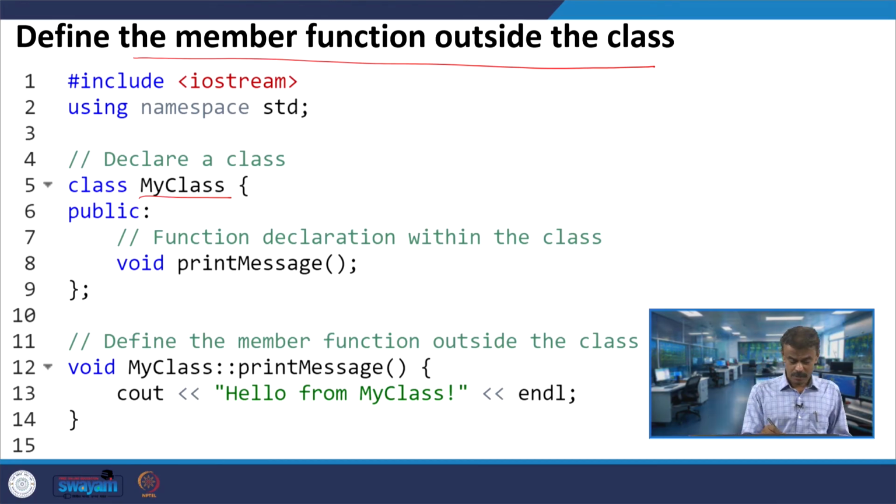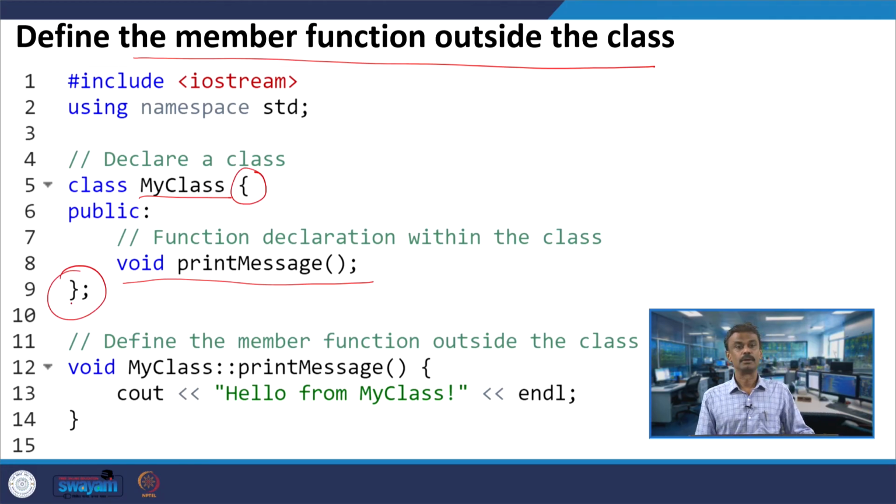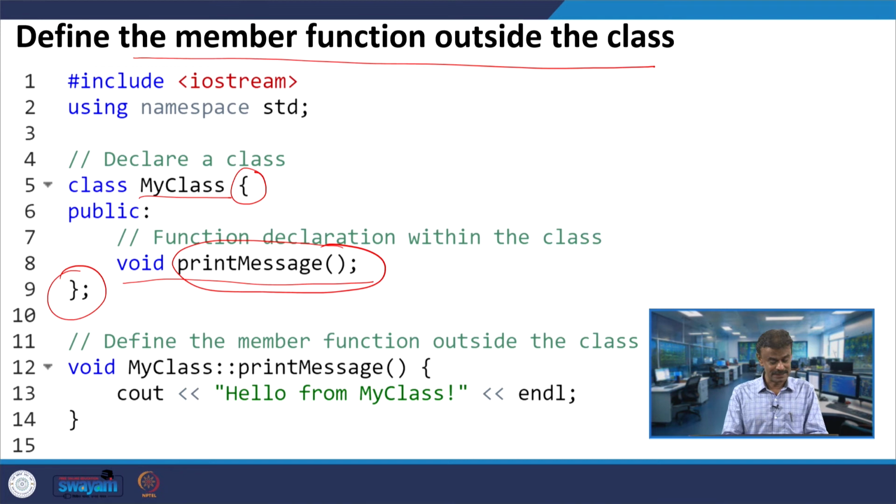I have a member function which is printMessage, and here I have only declared it. The class begins over here and ends over here. Now, can I define this member function outside the class? Yes, you can do that, but you have to follow certain syntax.